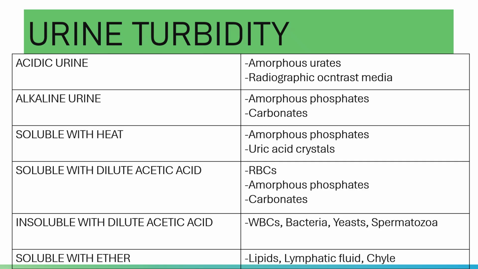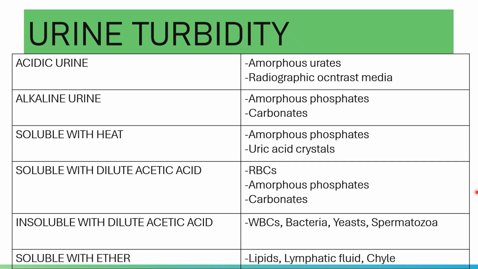Okay, so we'll take a look at how to identify the cause of turbidity using physical and chemical testing. Please note that in acidic urine, the cause of turbidity is amorphous urates and radiographic contrast media, whereas in alkaline urine, it is caused by amorphous phosphates and amorphous carbonates.